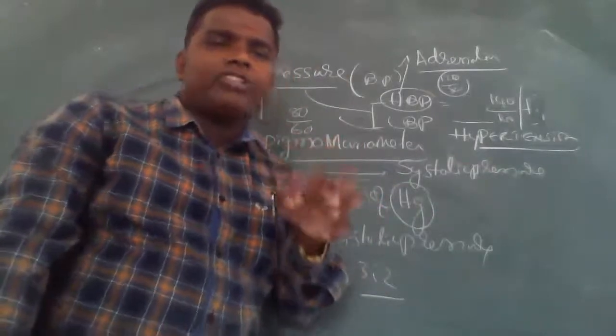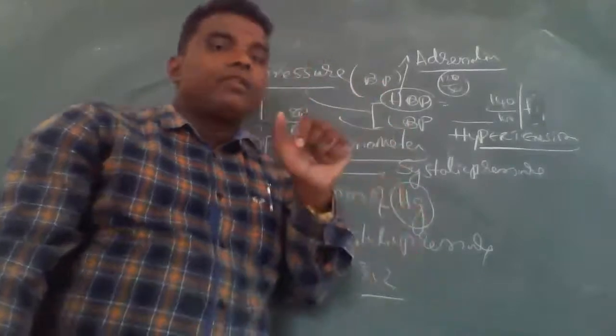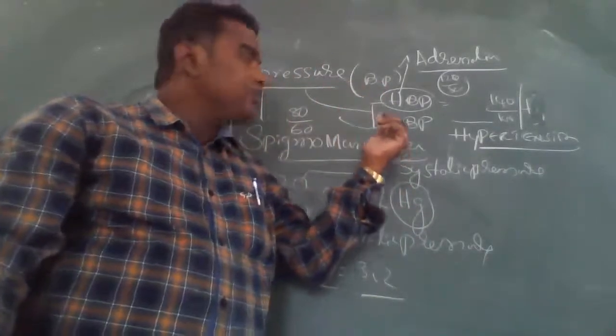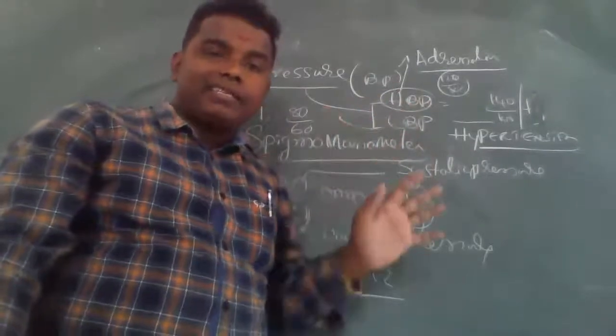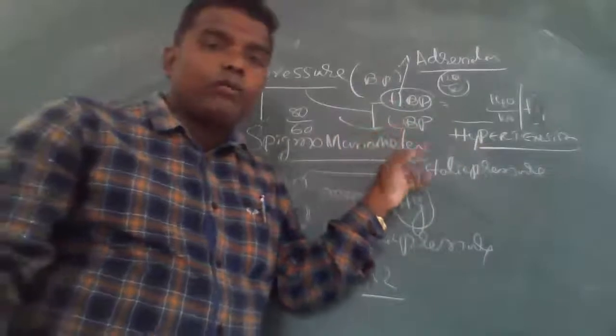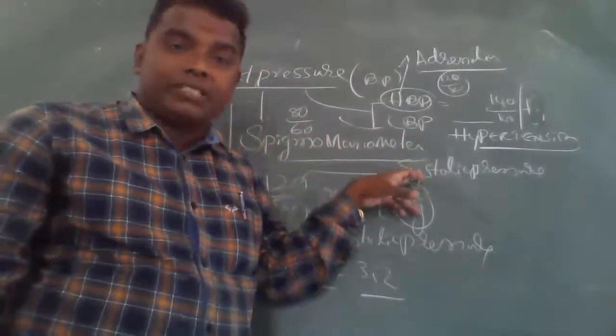The diabetic patients' immune defense system is decreased in people who have low BP, that is 80 by 60. It's very dangerous compared to high BP. Of the two, which blood pressure is more dangerous? Low BP is very dangerous.